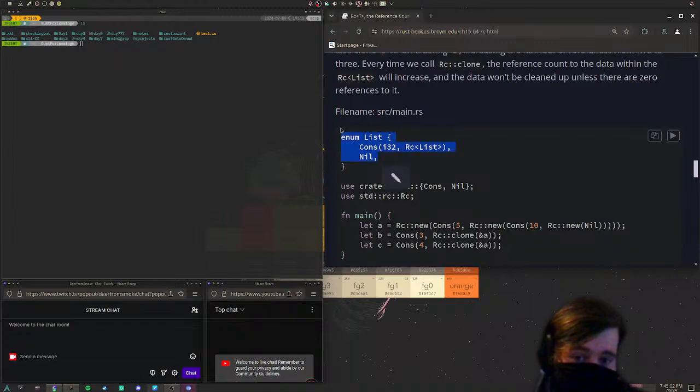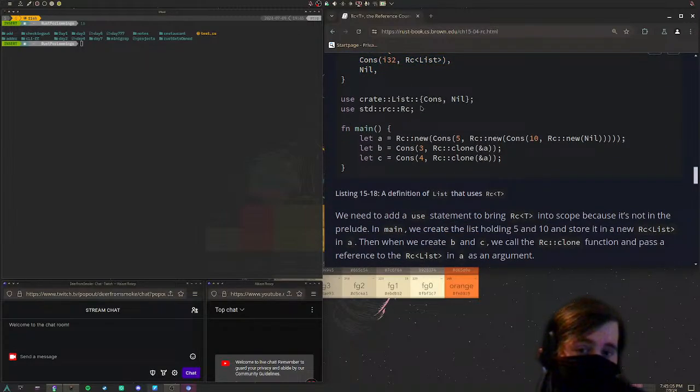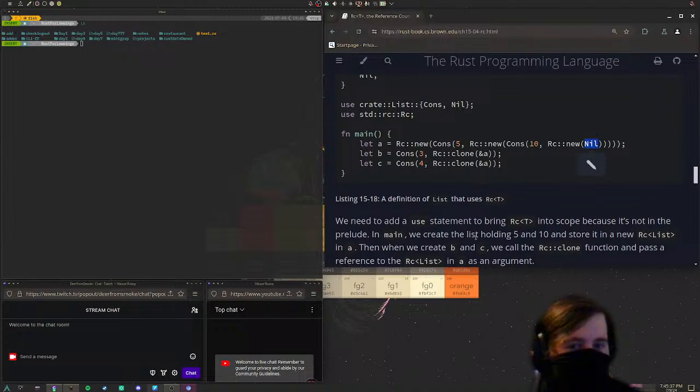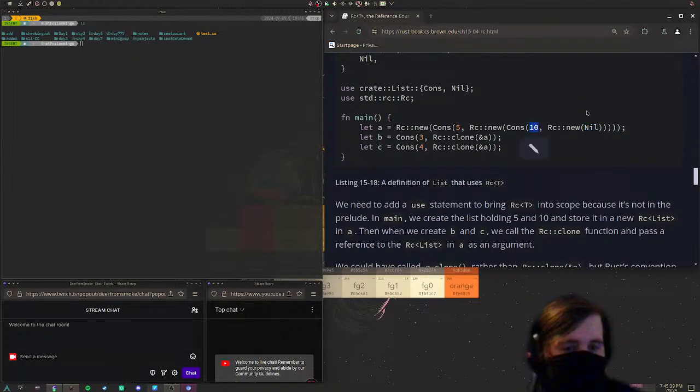Right, so we got a list with the cons. We got the cons list right here. We are also adding in use std rc Rc. Whatever. Let A equal Rc new, and then we have within it the cons. Big cons list. We have cons for 5 and also a new cons, a new box with cons and a new Rc with nil. Okay, so for everything within the original cons list, we also have to do this reference thing.